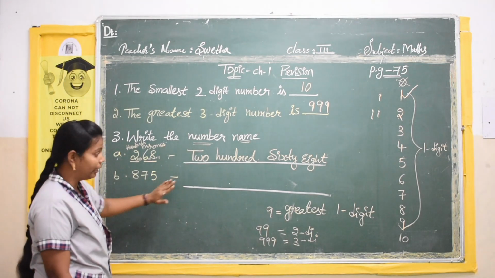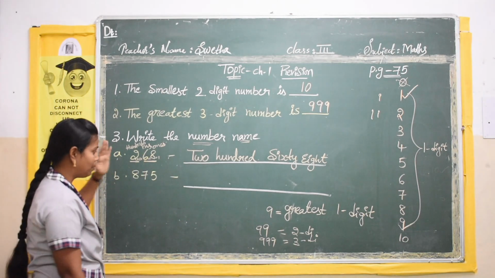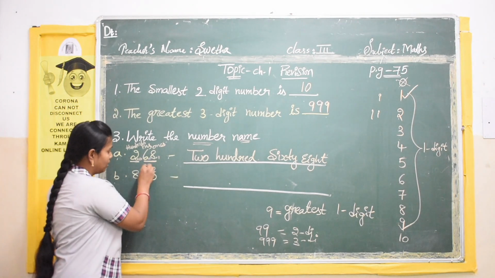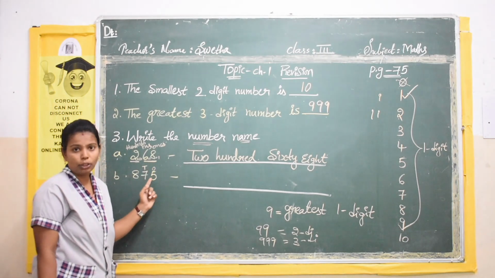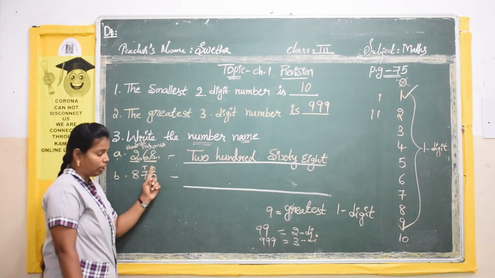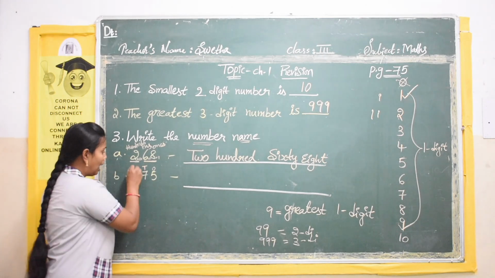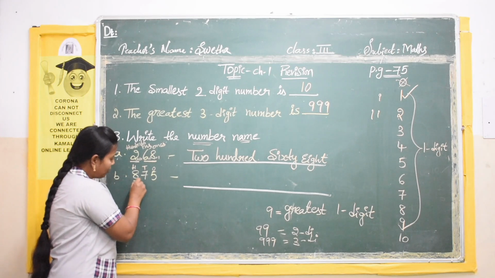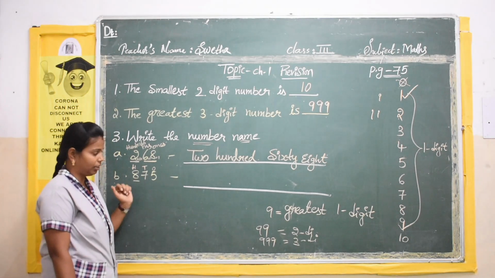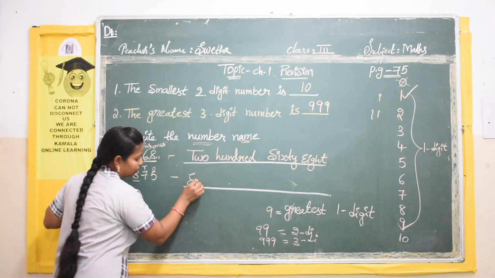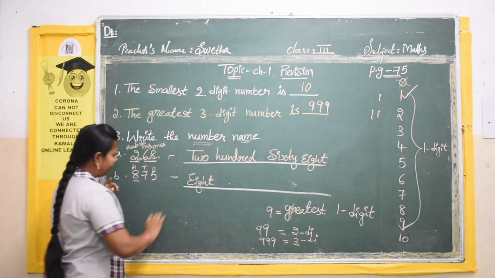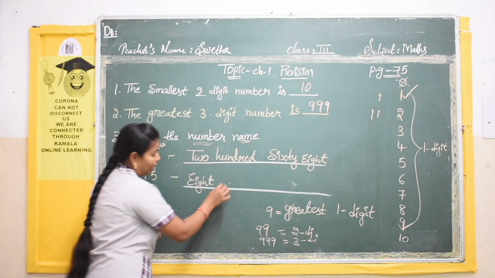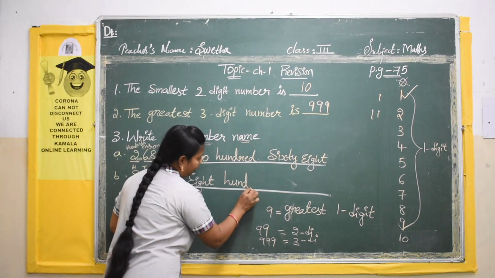Okay, so same like that we have another one also. 875. So before writing the name of the number, first we should write the place values. It becomes easy for us to write the answer. So ones, tens. Here I am writing in short form. Ones means I am writing O. Tens means I am writing T. Hundreds means I am writing H. Okay. So what is the first number here? 8. So we will write 8. 8 is in which place? Place also you should check. 8 is in which place? Hundreds place. So you have to write 800.